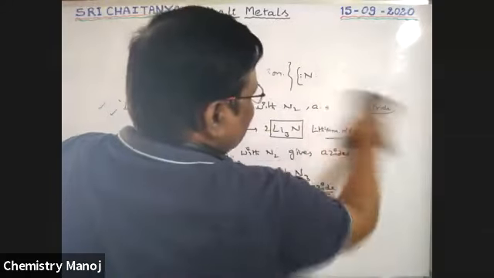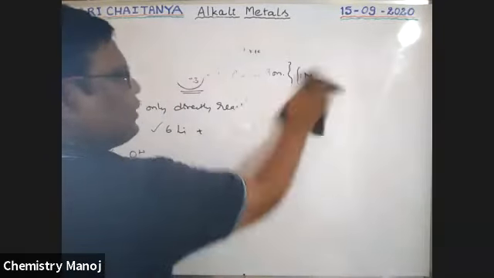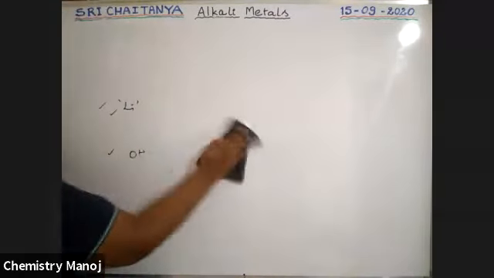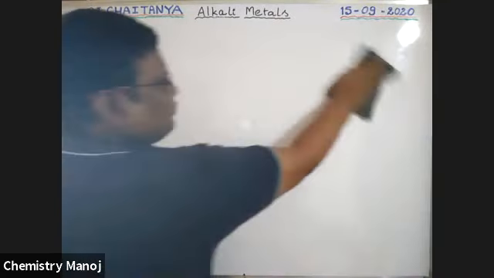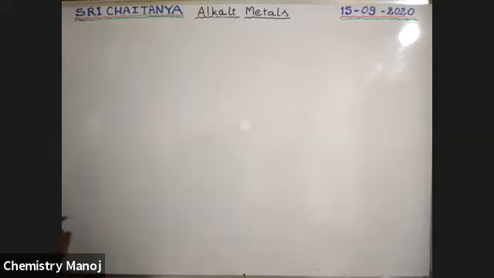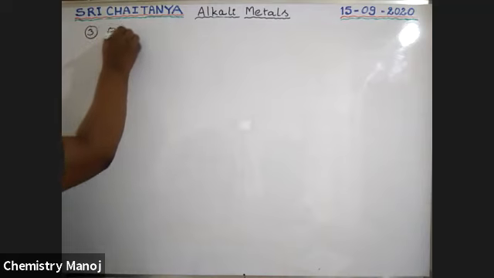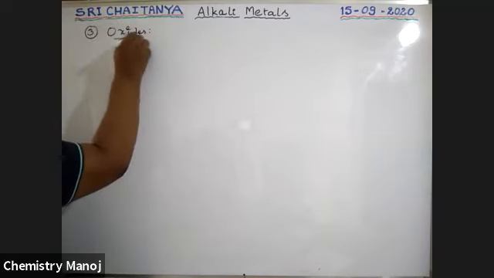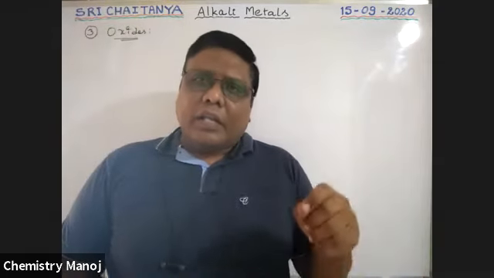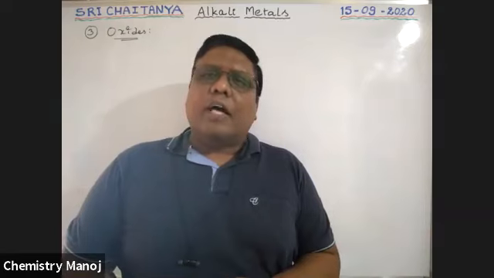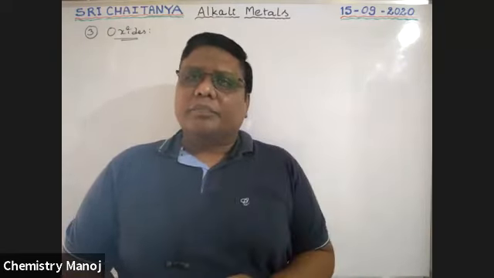The second class is completed. The third one is oxides. At the time of reaction with oxygen, some concept was completed and the remaining concept was oxides. What are these oxides? Binary compounds of alkali metals with oxygen are called oxides. Only two types of elements are present: the alkali metal and oxygen.